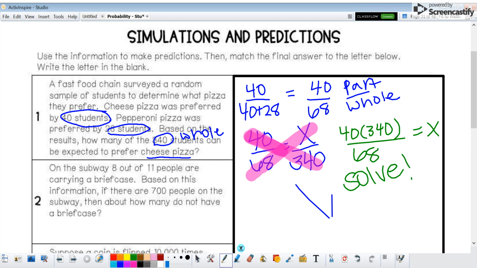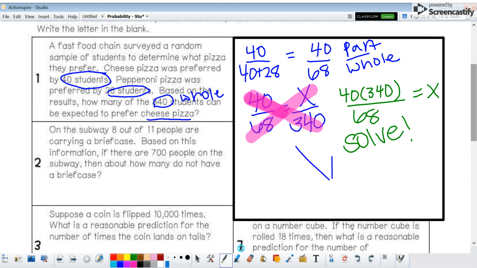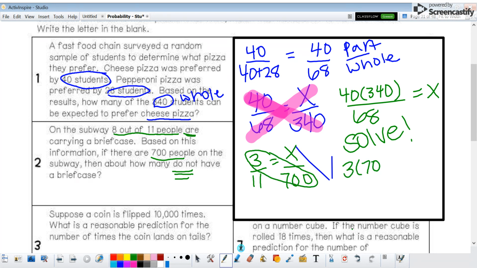Right. For number 2, this one's a little tricky. On the subway, 8 out of 11 people are carrying a briefcase. Okay, based on this information, if there are 700 people on the subway, how many do not have a briefcase? So this first proportion, or this first ratio said 8 out of 11 are carrying. So that means 3 out of 11 are not carrying, okay? And we could expect how many out of 700 to not be carrying. So again, we're going to cross multiply 3 times 700. And we know that equals 11 times x, so we're going to divide by 11 to get x by itself. So you can also go ahead and solve that one.